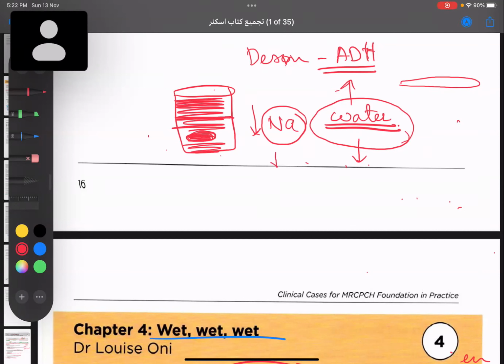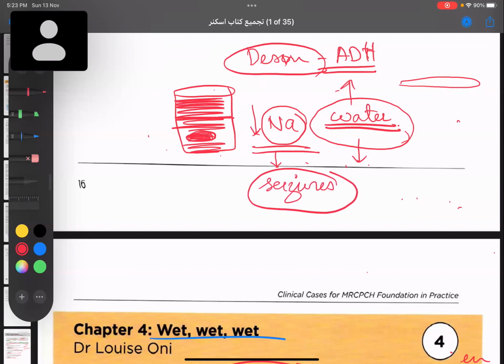So whenever you are giving desmopressin for a long time, what happens is that the child will develop hyponatremia and can develop seizures due to hyponatremia and other electrolyte disorders. But one of the common ones is seizures. That is why, if this child comes to you and he is going for camping, definitely you can go for a night or two, you can give desmopressin, but you cannot continue for long.